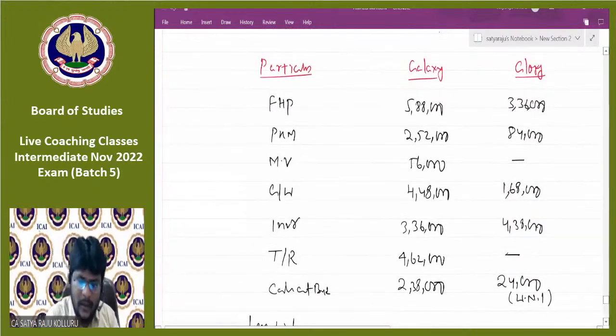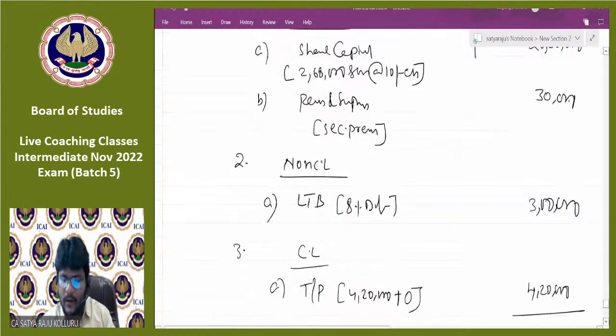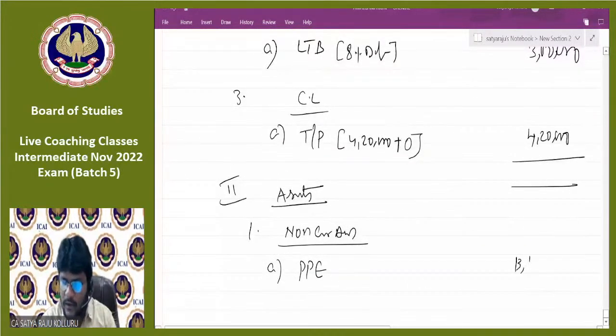So total PPE, make it total, guys. 5,88,000 plus 2,52,000 plus 56,000 plus 3,36,000 plus 84,000. So total 13,16,000. Am I right? So total I got 13,16,000. No need to think about depreciation and all such issues, because the provided figures were after providing depreciation only.